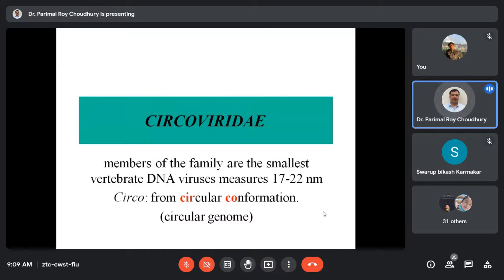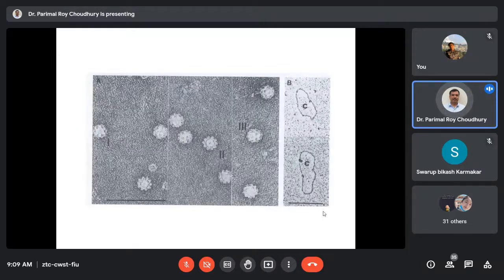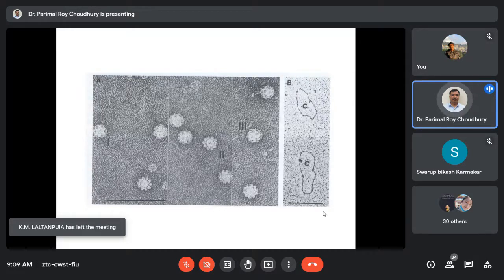Again, you'll find these viruses have extremely small genetic material. This is really a fascinating point in the field of virology, how they can be called an organism with such a small genome. The genome size is 1700 nucleotides to around 2200 nucleotides.